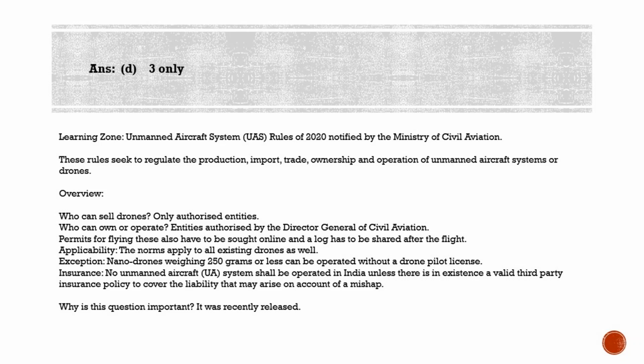For owning and using a drone, one has to be at least 18 years old, and in the case of companies, the requirement is that their main place of business has to be in India, and the chairman and at least two-thirds of directors have to be Indian citizens. Also, businesses operating drones have to be substantially owned and effectively controlled by Indian nationals. So those are a few important rules of the unmanned aircraft system rules of 2020. You may please see this in detail. It is a mains topic as well.